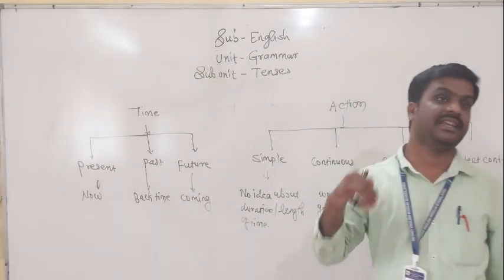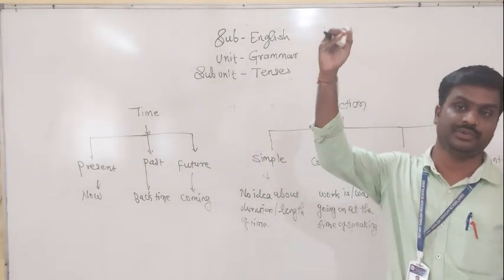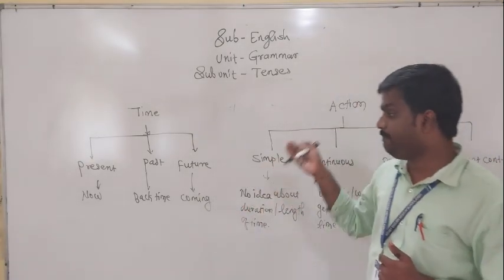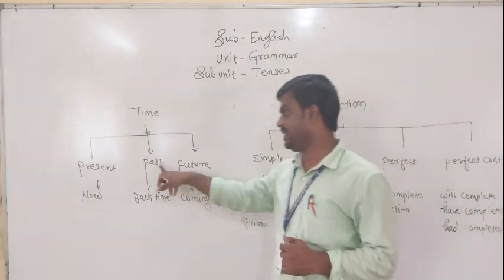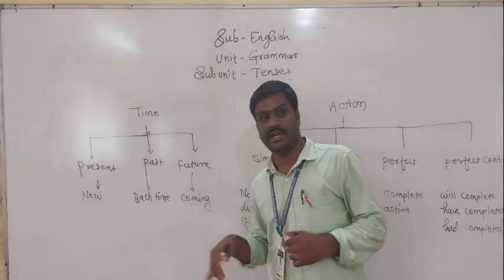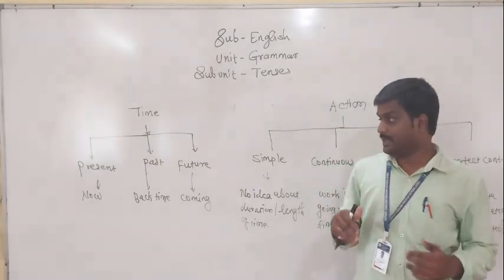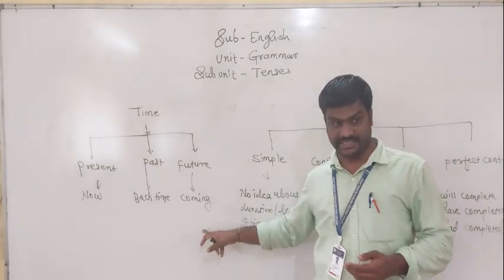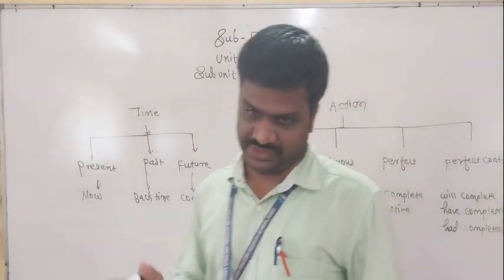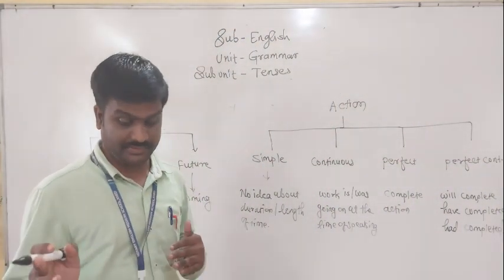Past action, action has completed. I taught you. I wrote a letter. That means bygone action, past action. Then future means upcoming action, upcoming time. Future tense indicates the upcoming time. That's called future tense.